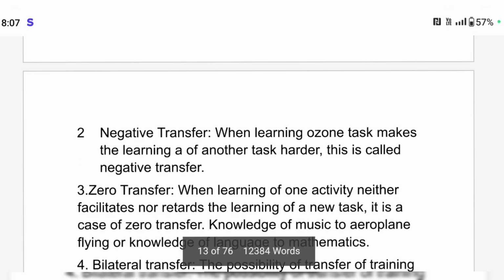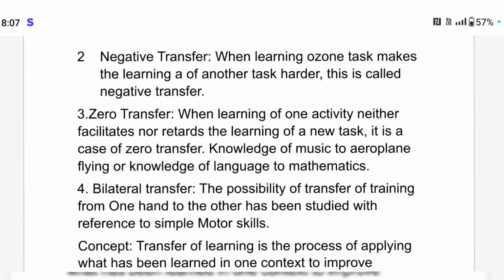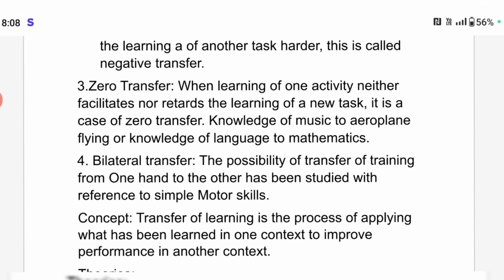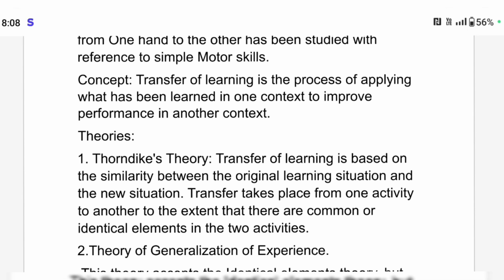Negative transfer: when learning one task makes the learning of another task harder, this is called negative transfer. Students will feel that this is very complicated compared to the other thing. So that is the negativity of the transfer. Zero transfer means when learning of one activity neither facilitates nor retards another, so nothing is gained from that learning, right? Bilateral transfer means the possibility of transfer of learning from one hand to the other hand, which has been studied with reference to simple motor skills. So the concept, what do you mean by concept?